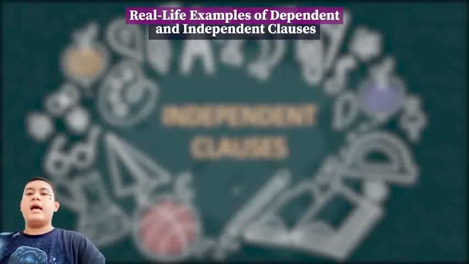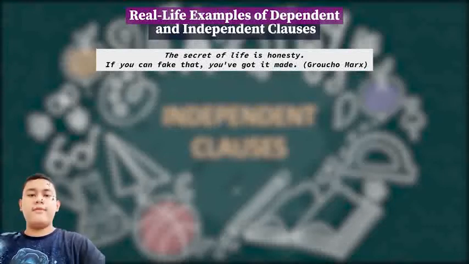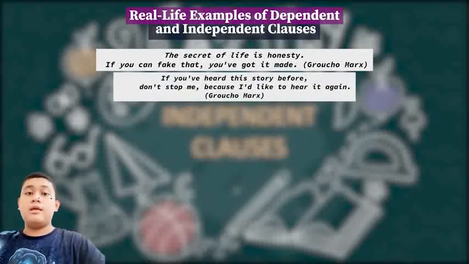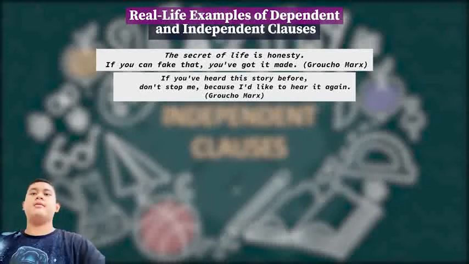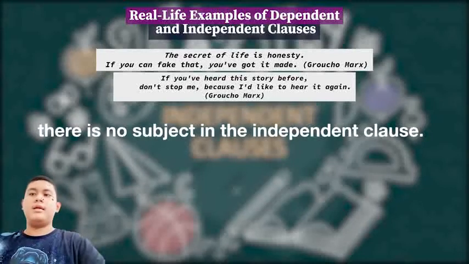Then I will give you some real life examples of dependent and independent clauses. Number 1. The secret of life is honesty. If you can fake that, you've got it made. Groucho Marx. Second, if you've heard the story before, don't stop me because I'd like to hear it again. Groucho Marx. Notice, there is no subject in the independent clause.